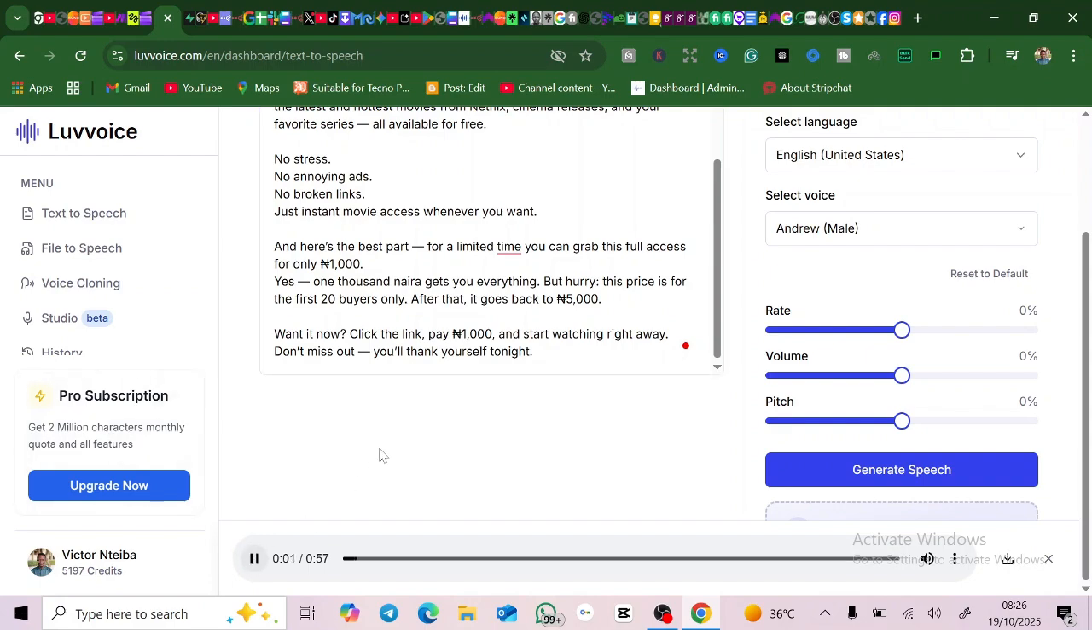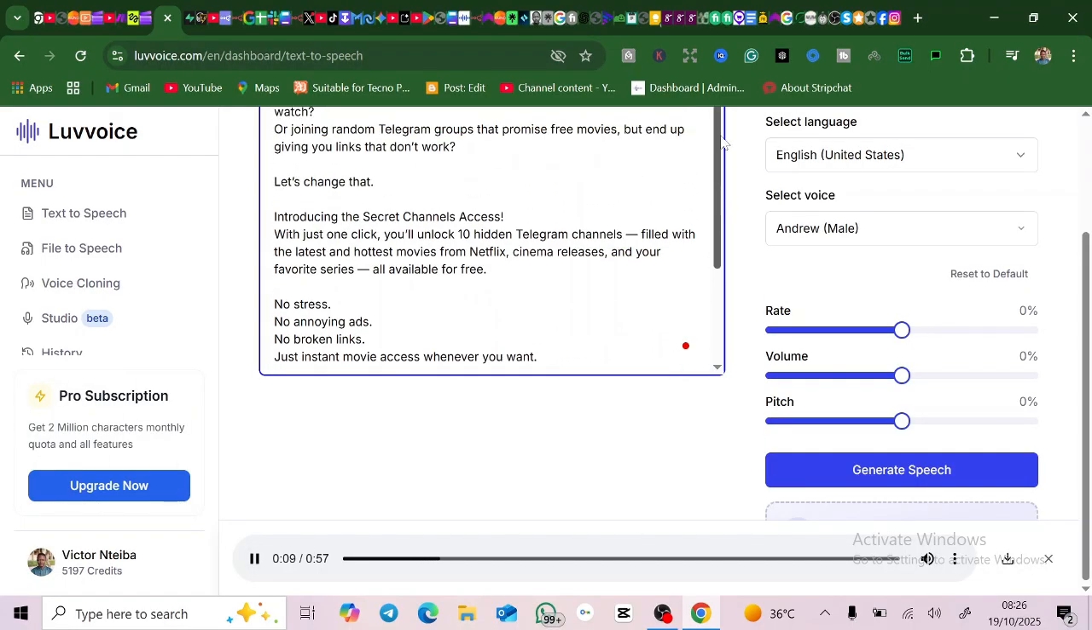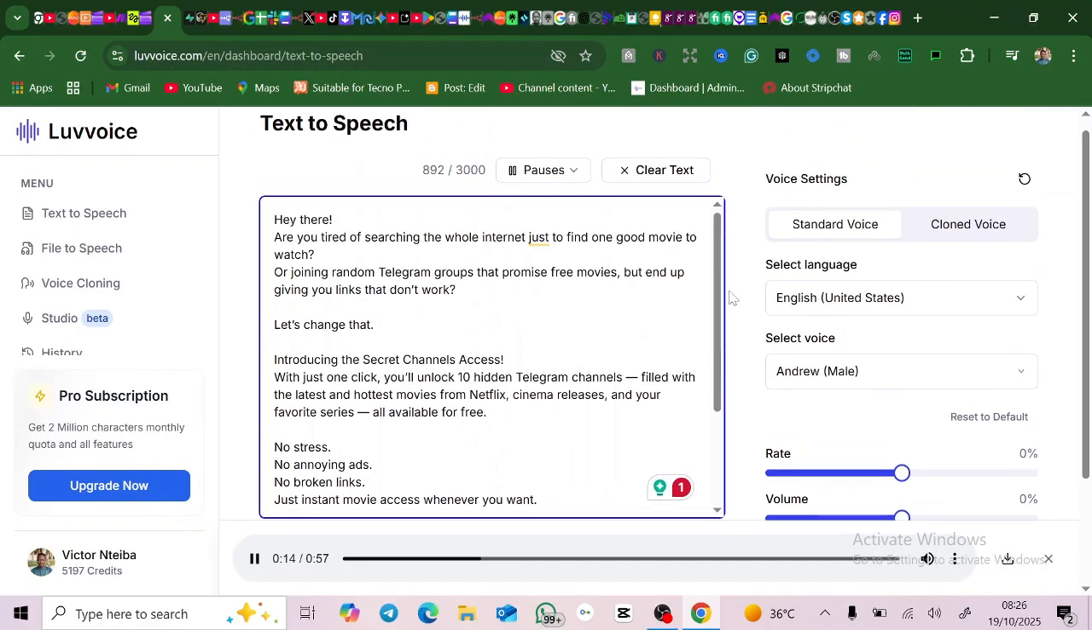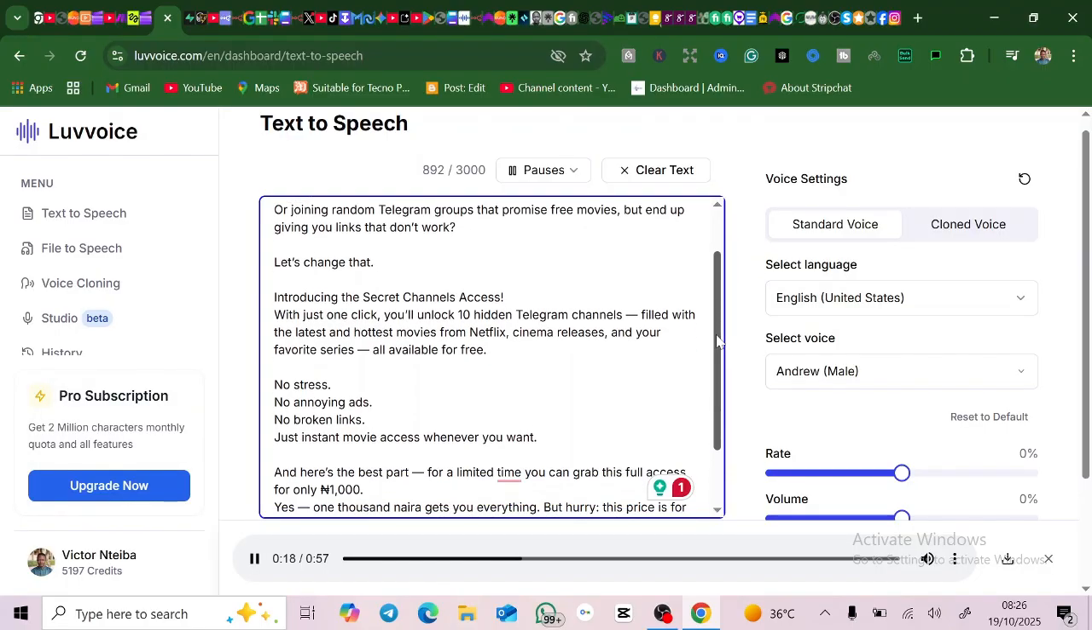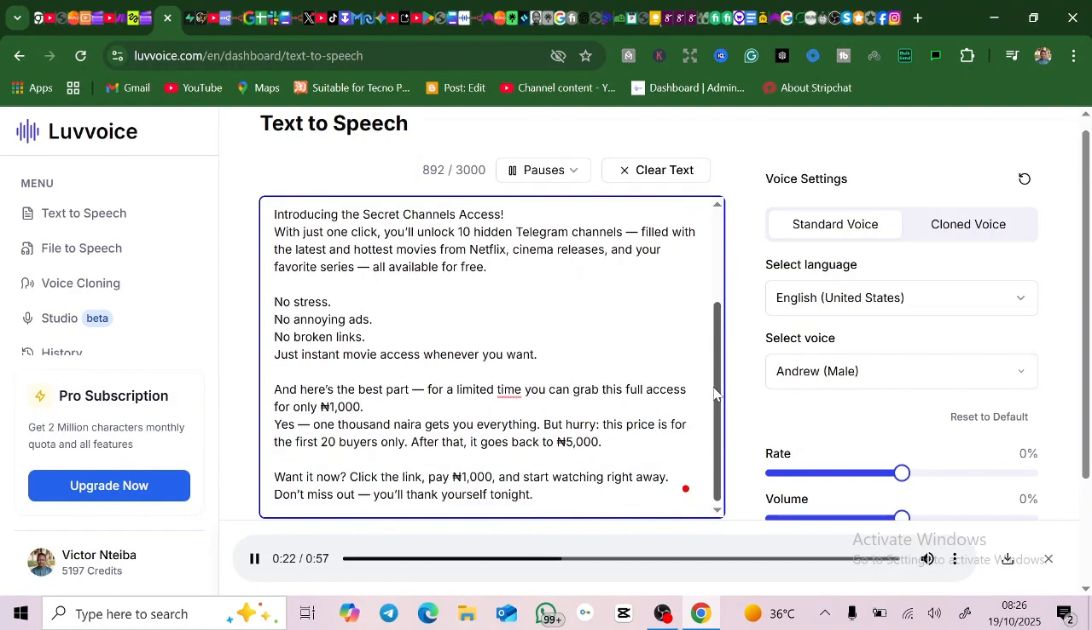Hey there. Are you tired of searching the whole internet just to find one good movie to watch? Or joining random Telegram groups that promise free movies, but end up giving you links that don't work? Let's change that. Introducing the Secret Channels Access. With just one click, you'll unlock 10 hidden Telegram channels, filled with the latest and hottest movies from Netflix, cinema releases, and your favorite series. All available for free. No stress. No annoying ads. No broken links. Just instant movie access whenever you want.